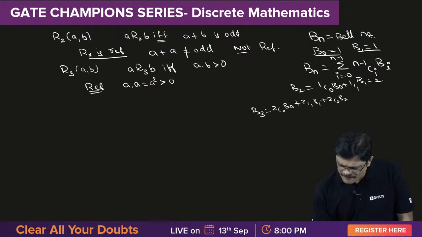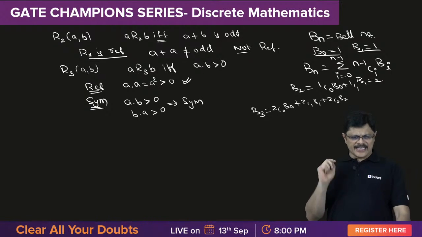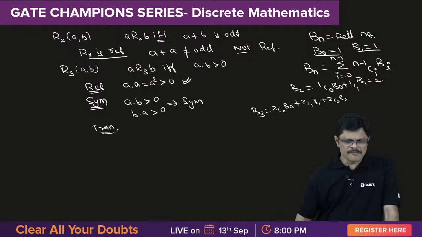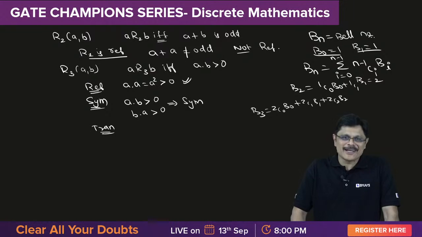Okay, anyhow. So reflexivity is satisfied. Next, symmetry. Now A into B greater than 0 means B into A greater than 0, therefore symmetric. That means A related to B means B related to A. Is D5 42, 34 correct? Someone please tell him. D5 34 is also wrong. That is also wrong. I generally feel that I don't remember, but you are looking better than me because I always go with the formula and get back to the numbers.